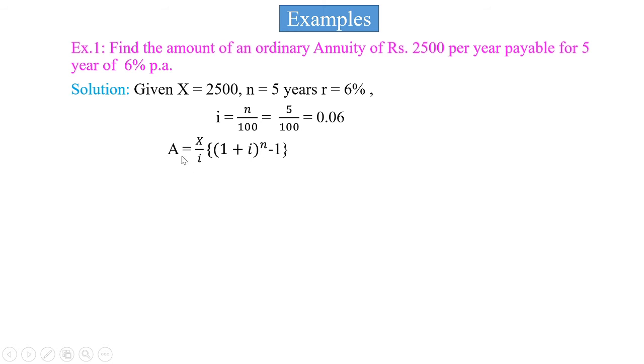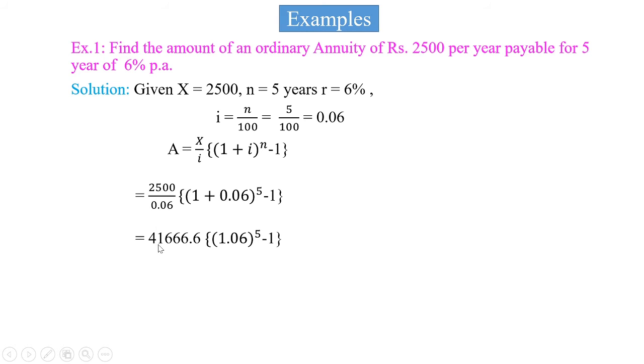We have formula A is equal to X divided by I, in curly bracket, 1 plus I bracket raised to n, minus 1, curly bracket complete. Put this value in this formula and we get 2500 divided by 0.06, in curly bracket, 1 plus 0.06 bracket complete raised to 5, minus 1, curly bracket complete.